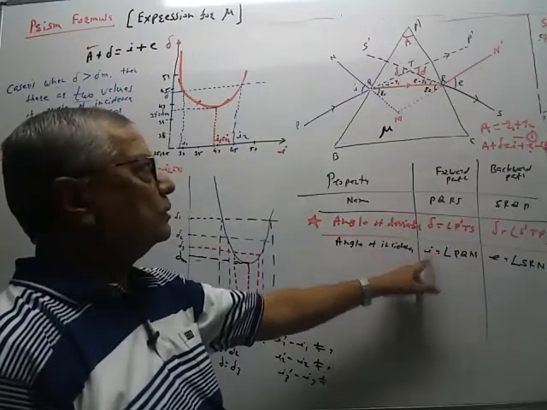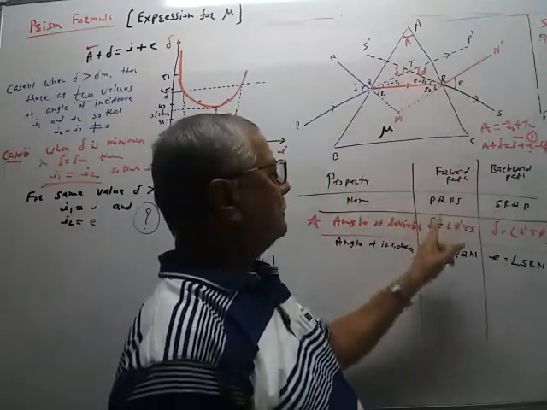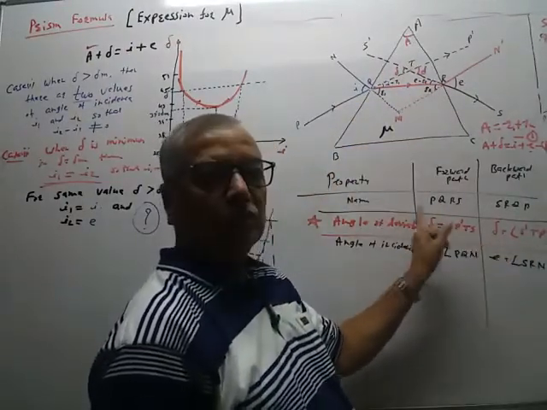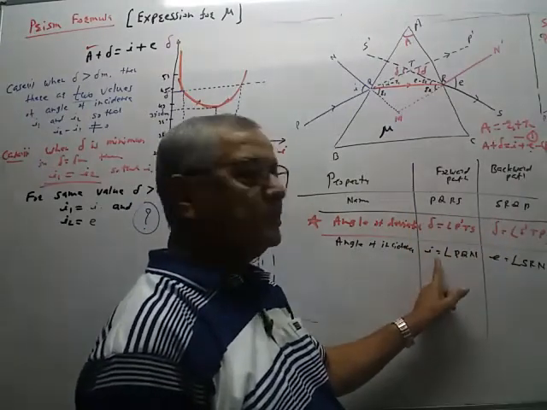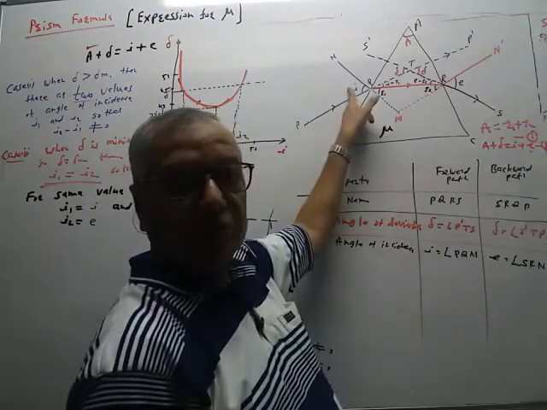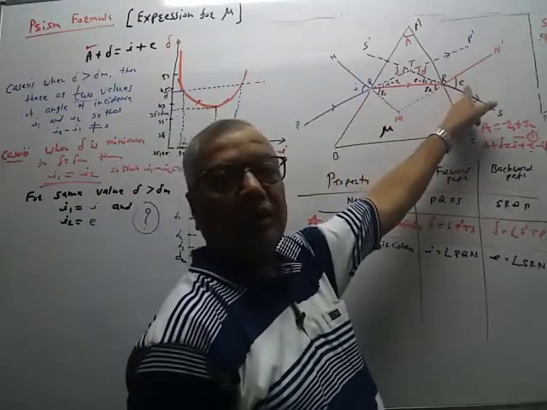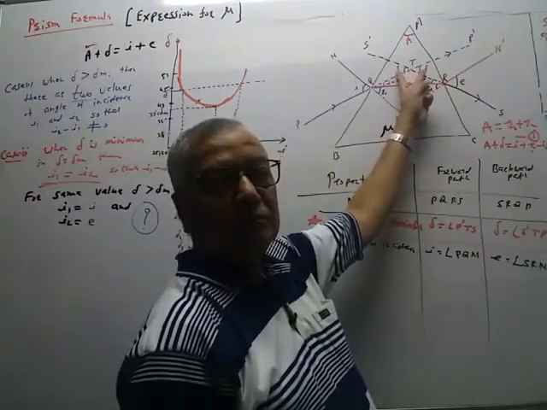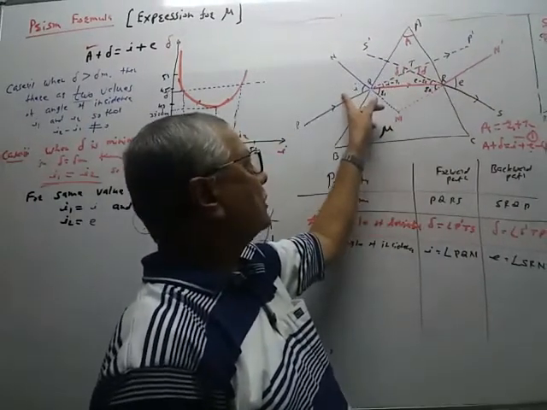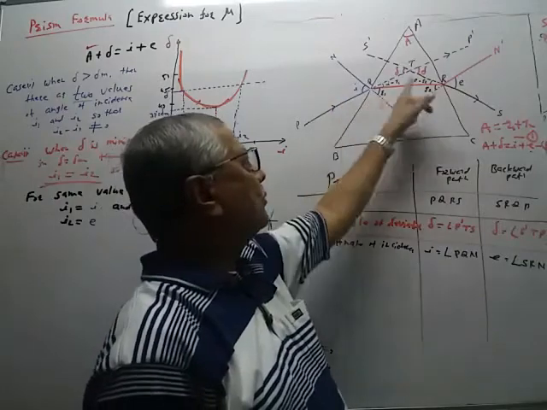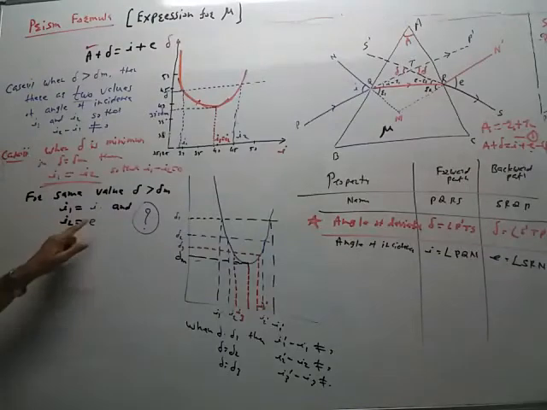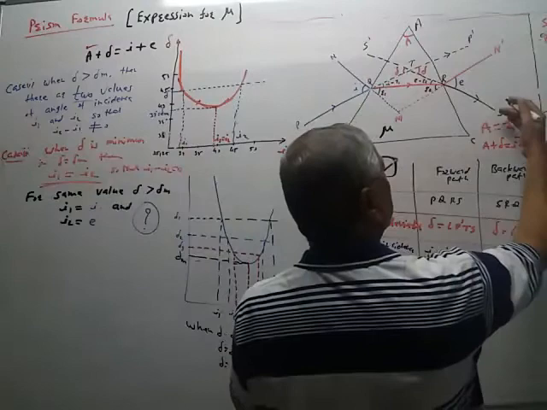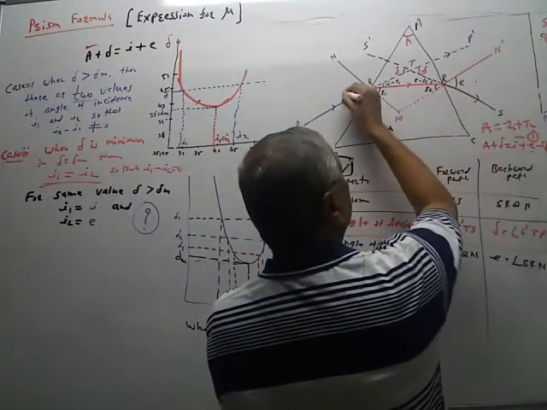This is what we want: when angle of deviation delta is same, so for one value of angle of deviation delta there are two values of angle of incidence. Out of that, one is I for forward path, other is E for reverse path. Delta is same, but angle of incidence for forward path PQRS is I, for reverse path it is E, and therefore I1 is equal to I and I2 is equal to E. The direction in which we send the ray of light, that will be I, and this will be E.